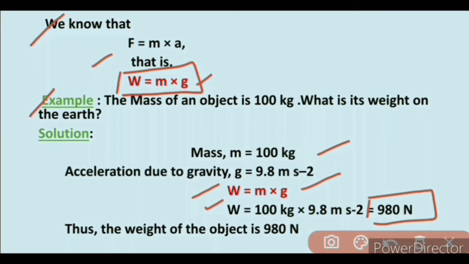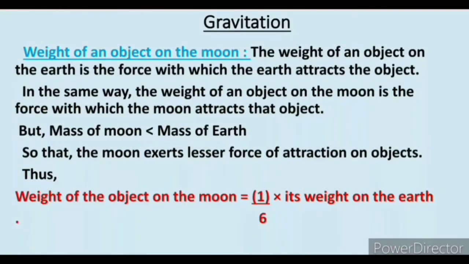Here, the weight of an object on the moon. The weight of an object on the earth is the force with which the earth attracts the object. Because the weight depends upon gravitational pull, the weight of the object on earth is greater than the weight of the object on the moon, because of the presence of stronger gravitational pull on the earth.